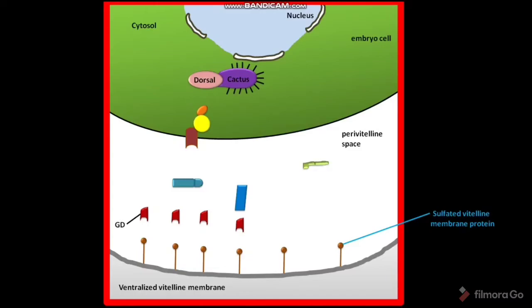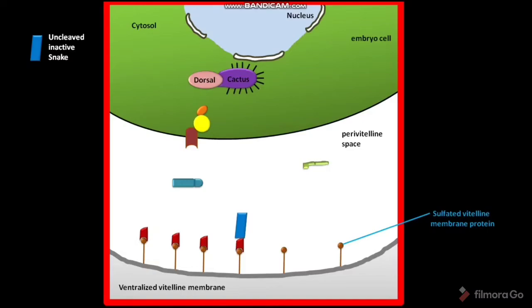These sulfated vitelline membrane proteins bind to the GD. The uncleaved inactive snake protein then binds to the GD. The GD then cleaves the uncleaved inactive snake to form a cleaved active snake. The cleaved part of the snake protein is then liberated.